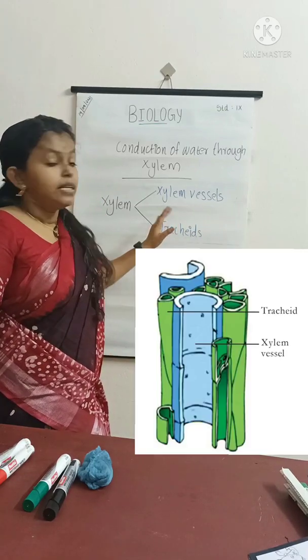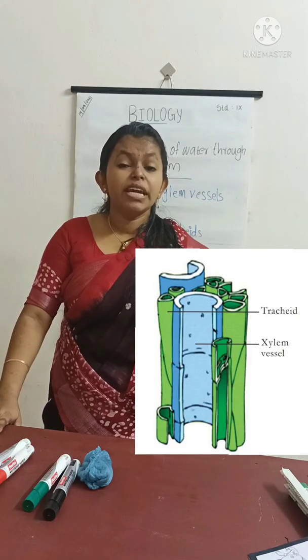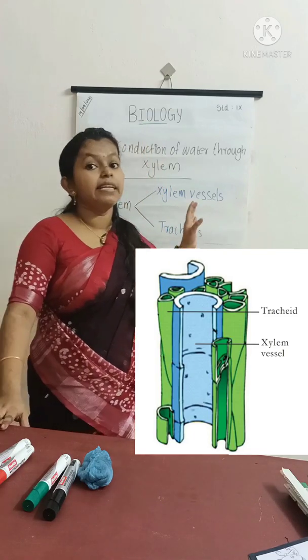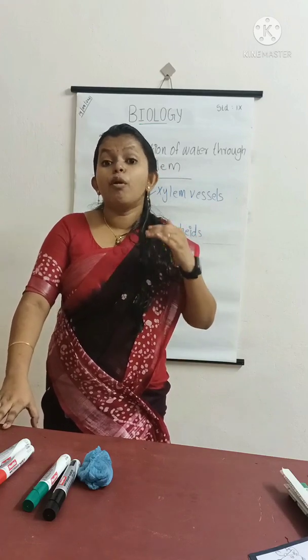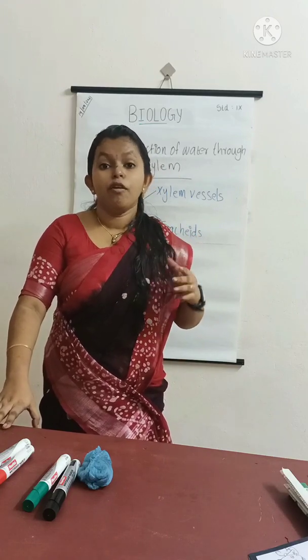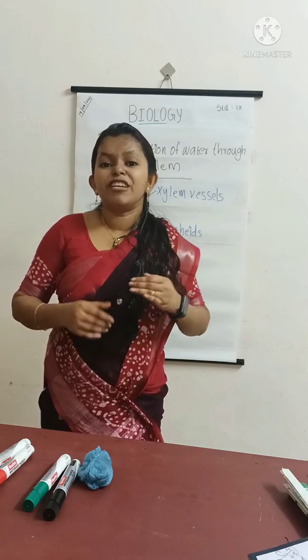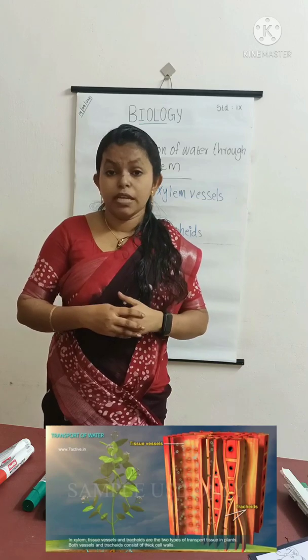Look at this picture. The blue colored region is the xylem vessel and the green colored region is the tracheids. What are the features of these two tubes? Xylem vessels and tracheids have a thick cell wall.